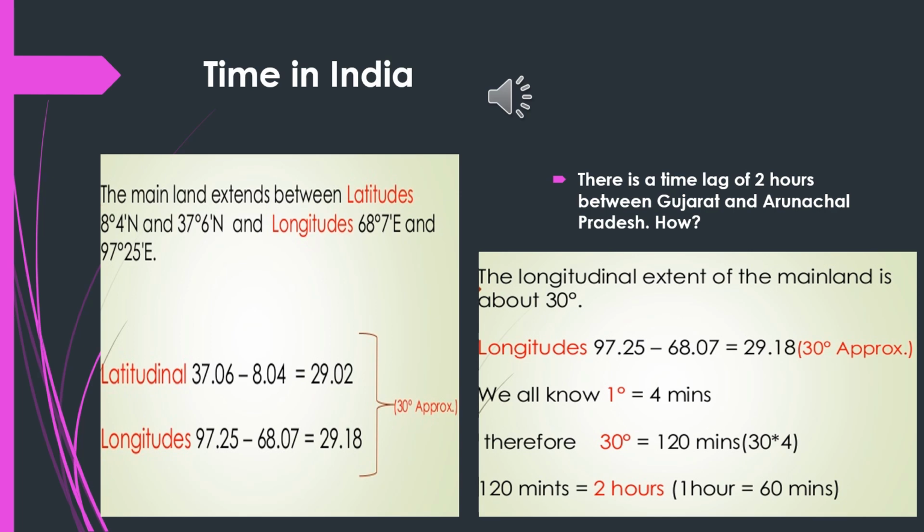Now let us talk about the time in India. Generally, a question is repeatedly asked. There's a time lag of 2 hours between Gujarat and Arunachal Pradesh. How is it possible? The sun rises at 4 o'clock in Arunachal Pradesh. The word Aruna refers to sun.